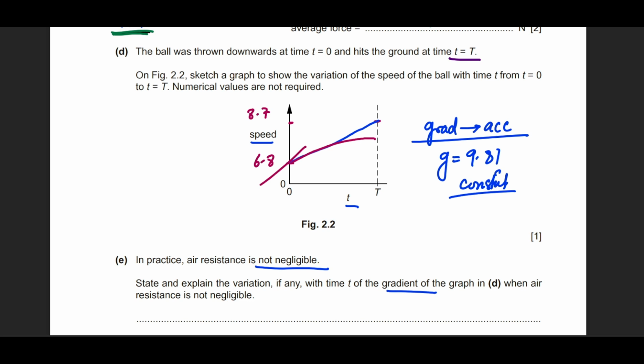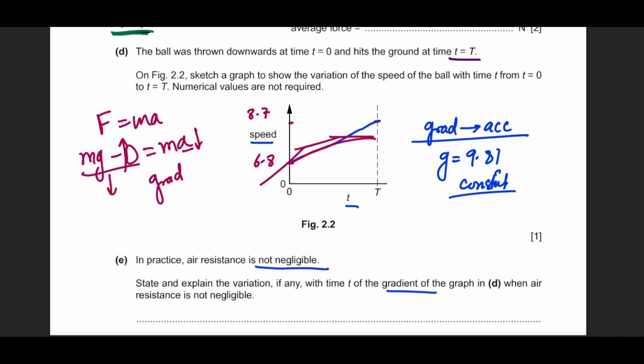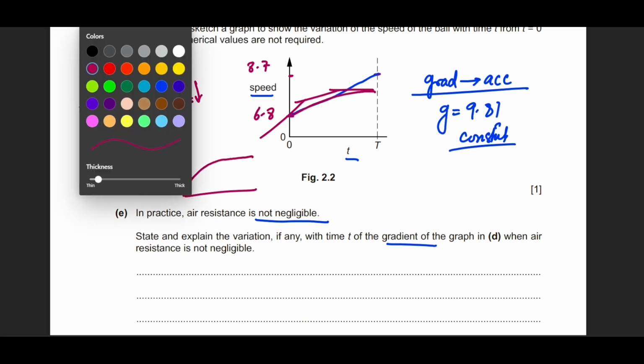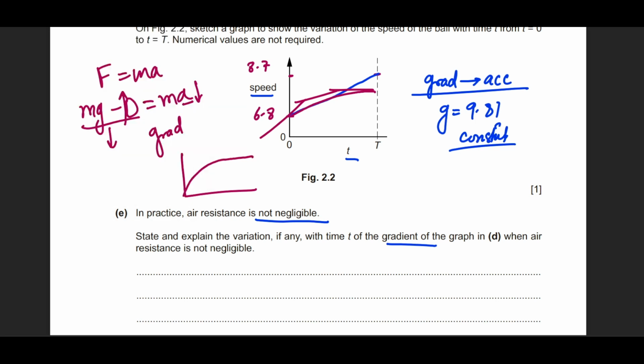The gradient would have decreased with the passage of time. Why? Because weight, which is mg, minus drag, according to F equals ma, the drag would have increased with speed, leaving behind less and less resultant, causing less and less acceleration. So the gradient would have reduced, right? So it would have become like this. And you've seen this in the terminal velocity case when the graph actually becomes flat. This is what I'm drawing this inspiration from, so that you can link this topic to that one.